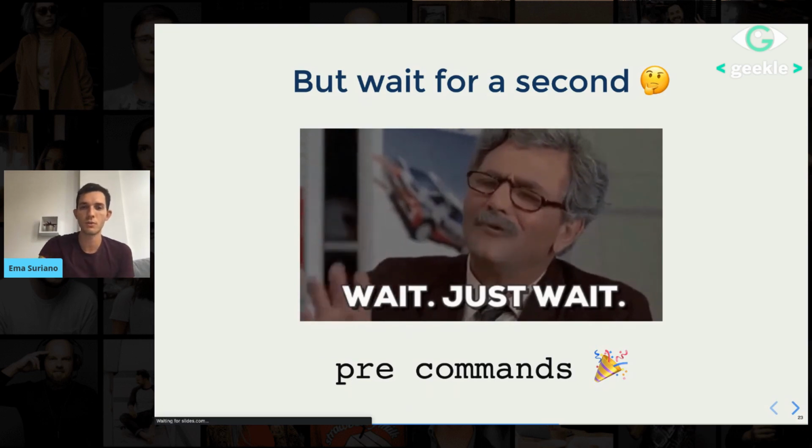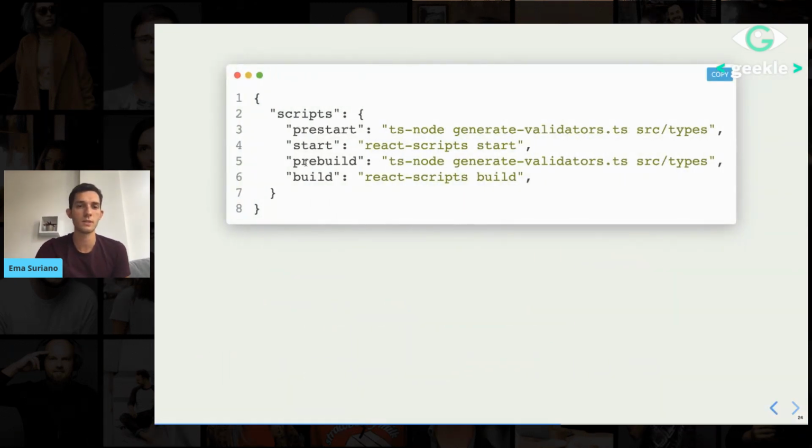The way that you define them is, let's say that we are working in a React code base. So then we have start and build, right? Here we are going to say, oh, pre-start. On pre-start, I want to generate my validators in this folder. By the way, we are going to see this file soon. But just imagine that this file basically is going to grab all the types inside this folder and generate the validators. Once that is done, then we are going to start our application. The same for the build. So in this situation, we are 100% sure that the validators are going to be there.